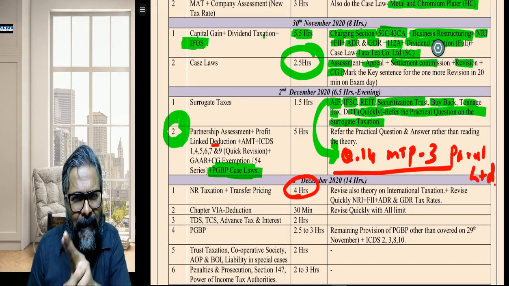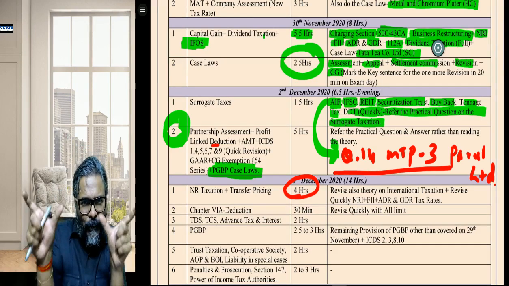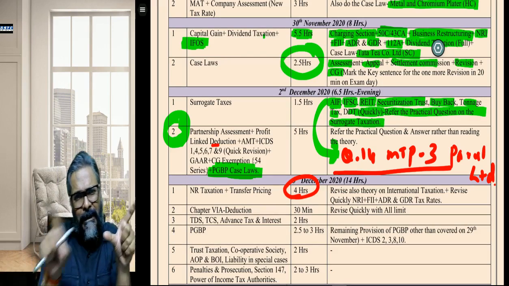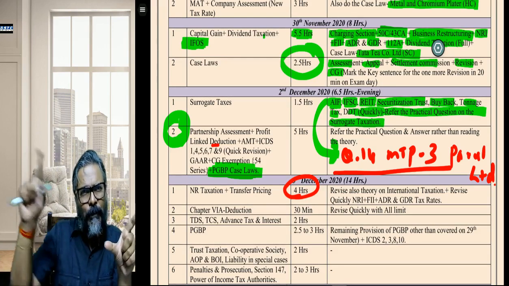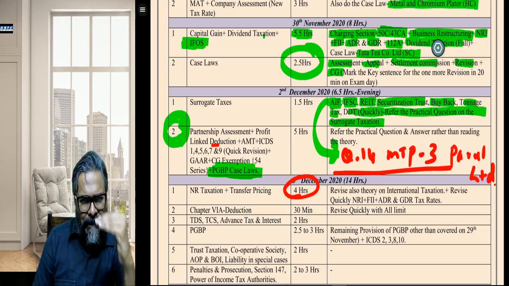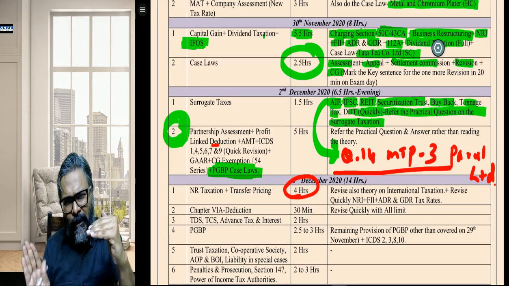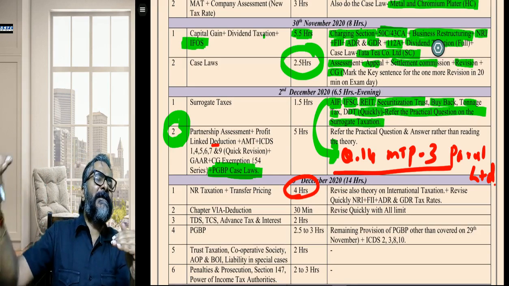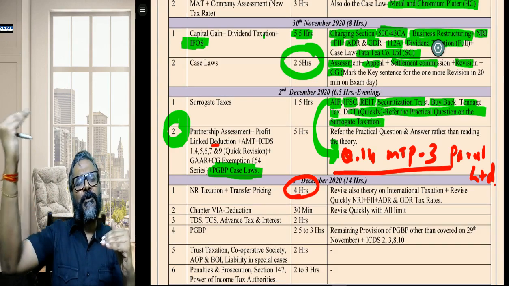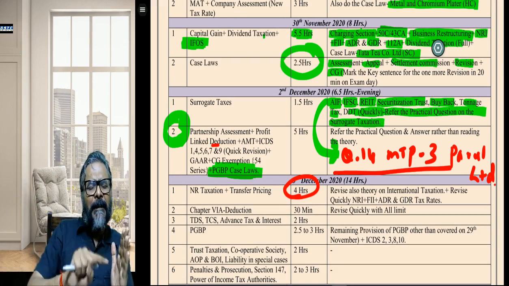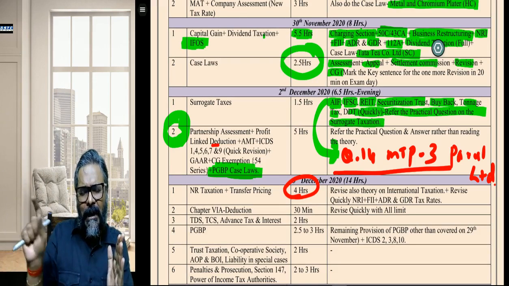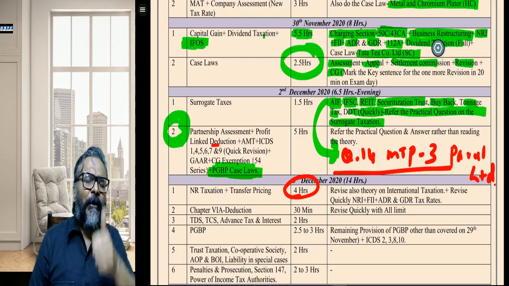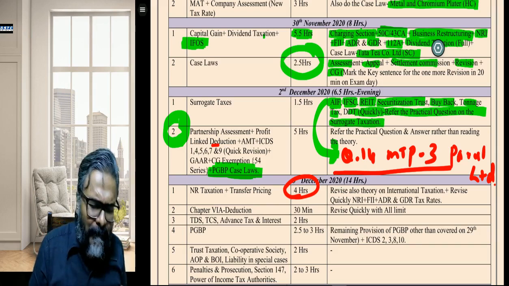9(1)(v), (vi) and (vii), 5, 6 and 7, directly those charts. Remember that chart is there. When an interest income, when the royalty income, when the FTS income will be deemed to accrue or arise in India. And that is one thing, the deeming fiction. Who is the payer of the amount? And the payment is made in respect of whether a source or a business situated in India or a source or a business situated outside India. On that basis, the deeming fiction has to be considered for 9(1)(v), (vi) and (vii) in respect of interest, royalty and FTS respectively.